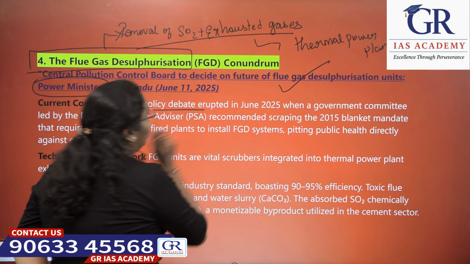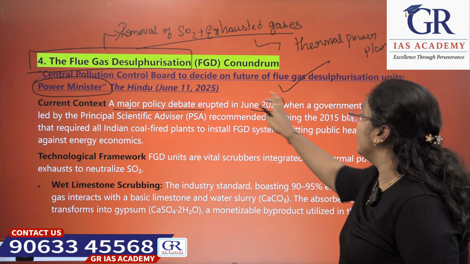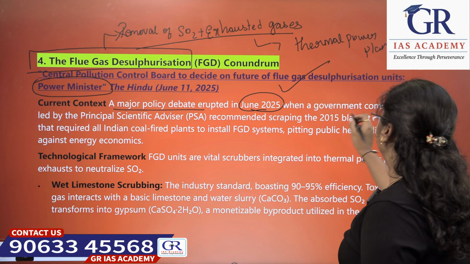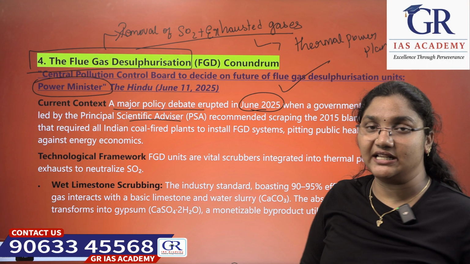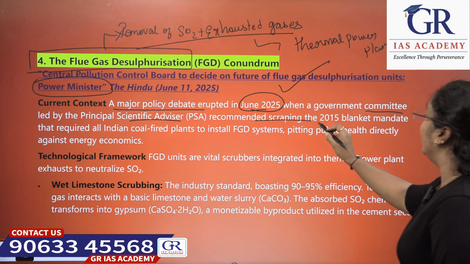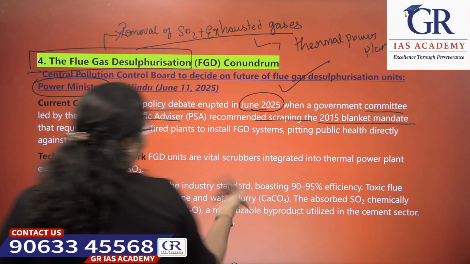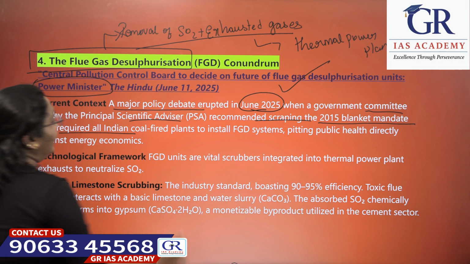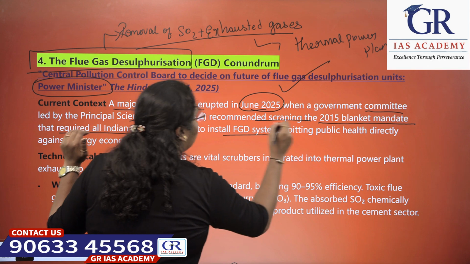Okay, what is the current context of it? A major policy debate erupted in June 2025 when a government committee led by the principal scientific advisor recommended scrapping the 2015 blanket mandate that required all Indian coal-fired plants to install FGD systems.